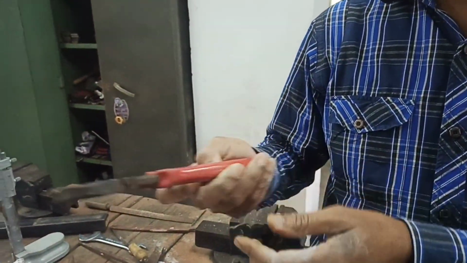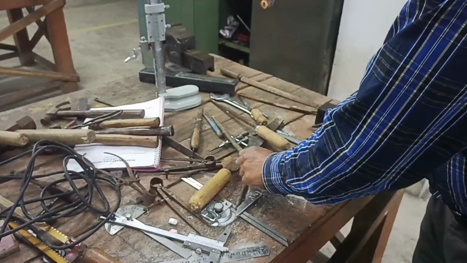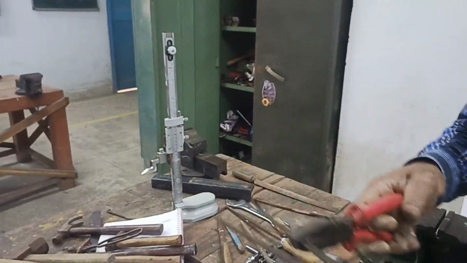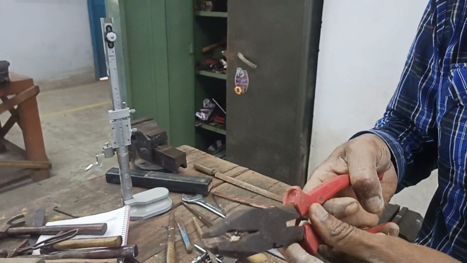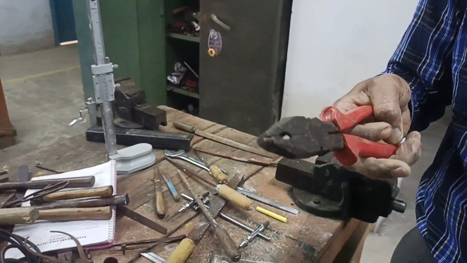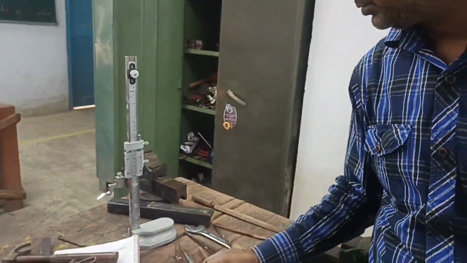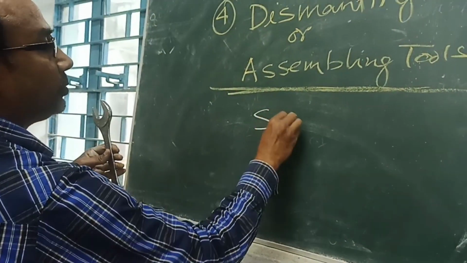This is the plier. It is used to hold things, and it is also used to cut wires, strips and thin plates. It is one type of dismantling tool. Another dismantling tool is the spanner.